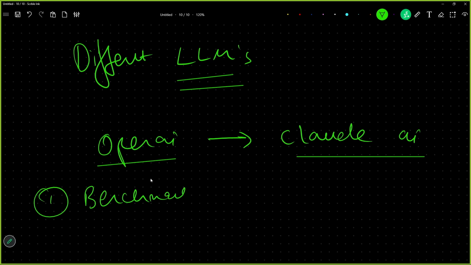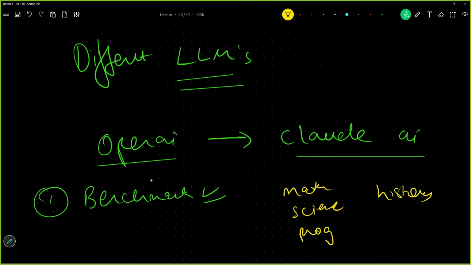Benchmarks means these models have been tested on different things: math, science, history, programming, all these things. That is benchmark. Second thing to judge the power of a large language model is context window.